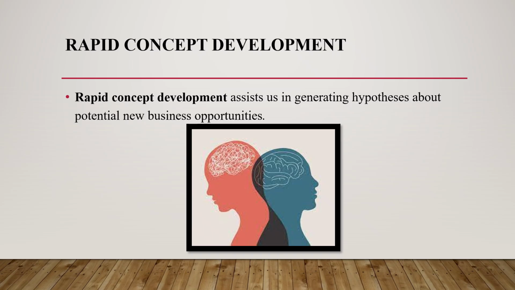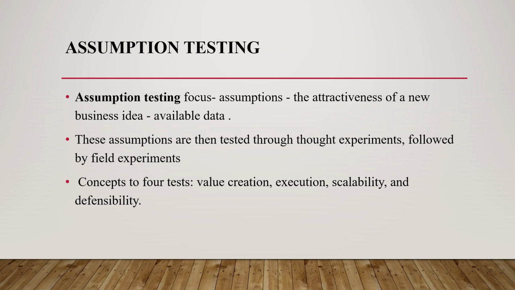Next, rapid concept development, used to generate hypotheses about potential new business opportunities. That comes under rapid concept. In one, we have different viewpoints. Assumption testing, focusing on the assumptions and the attractiveness of new ideas. By keeping the available data, we bring new ideas through experiments or field experiments. The concept has four tests here: value creation, execution, scalability, and defensibility. Based on that, we are doing assumption testing.